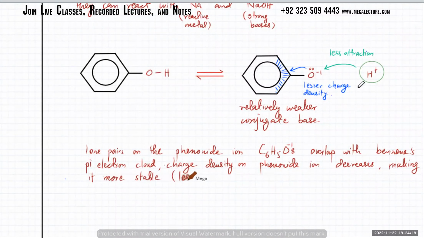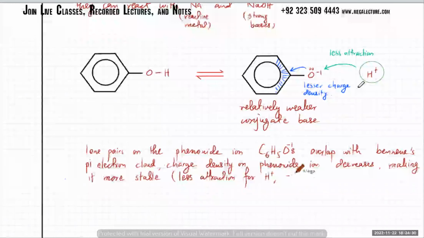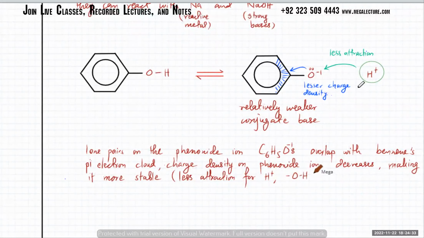Basically, less attraction for H+1 ions. या फिर आप इसको ये भी लिख सकते हो, the OH bond weakens. So hence there is more dissociation in this case now.